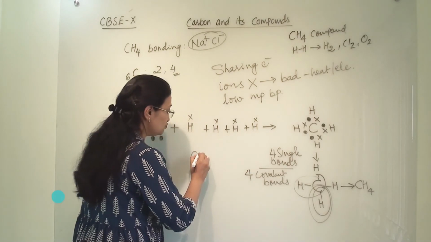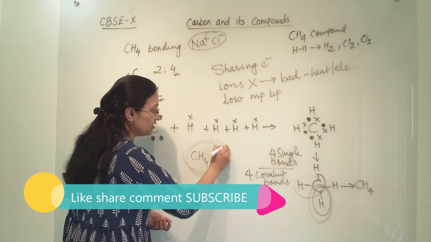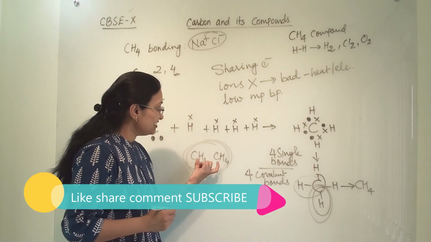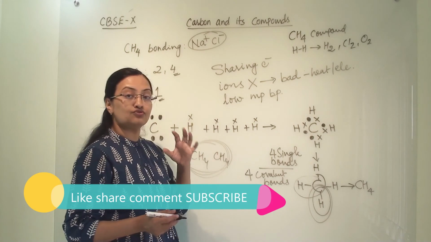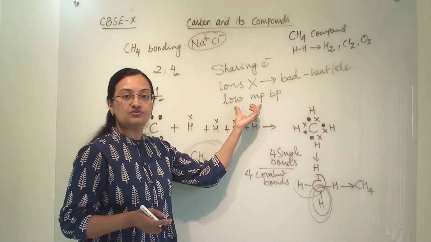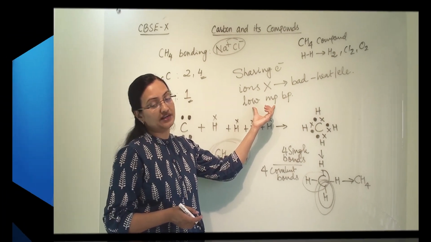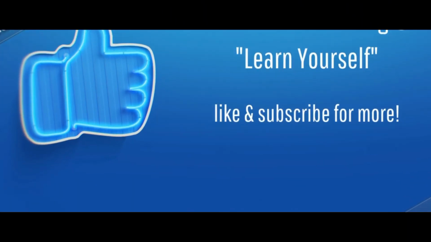But when 2 molecules come together, they are attached with a low force of attraction. Their force of attraction is not very strong. So that's why they show low melting and boiling points.